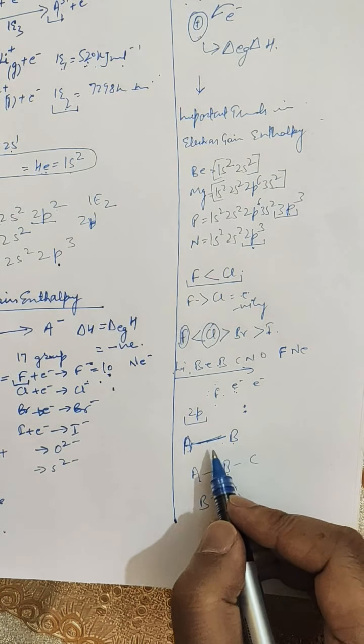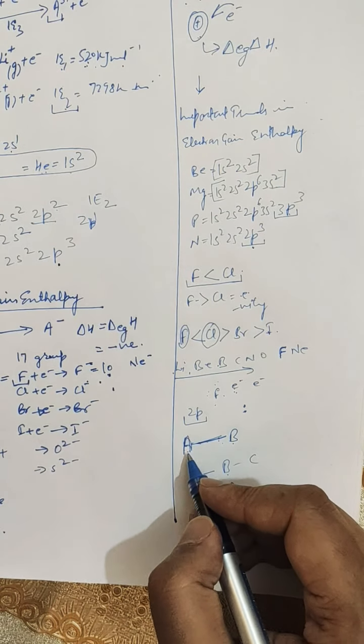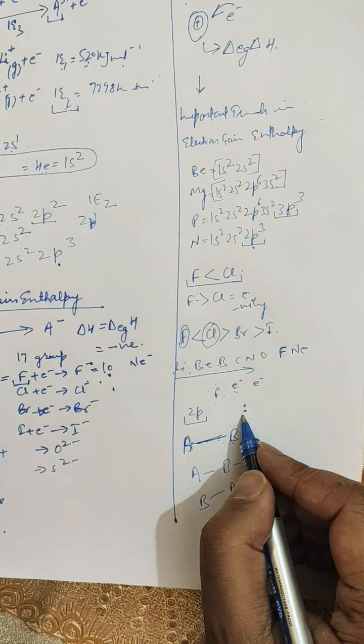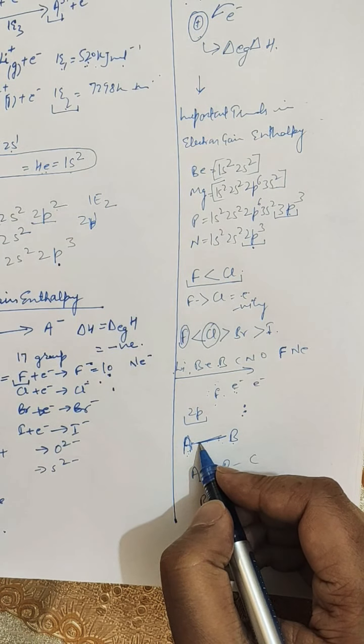A and B both pull electrons toward themselves, and the atom that is stronger in pulling the electron toward itself will have higher electronegativity.